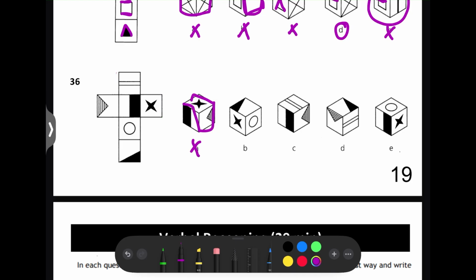Next, the half black, half white and the black triangle are one square apart, so they would be opposite each other. And then not together, they're not next to each other, any of the rest of them, so that's fine. So we've got to look at some other stuff.